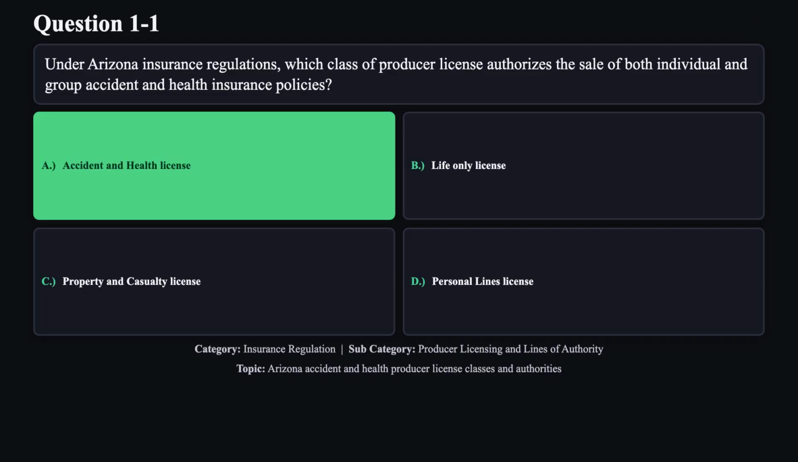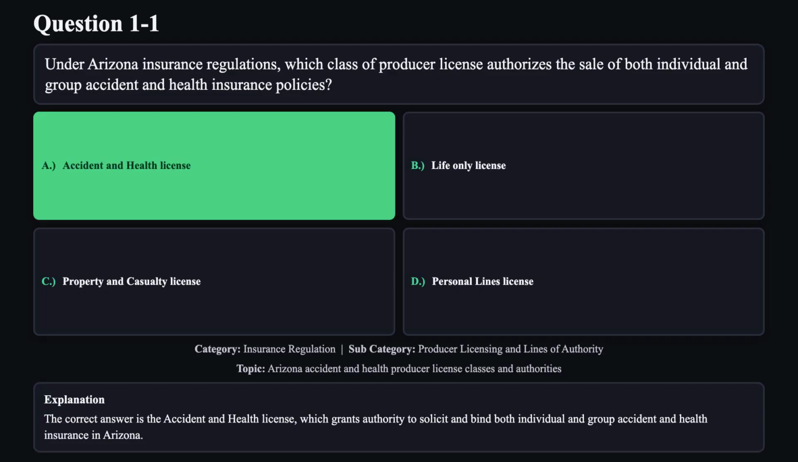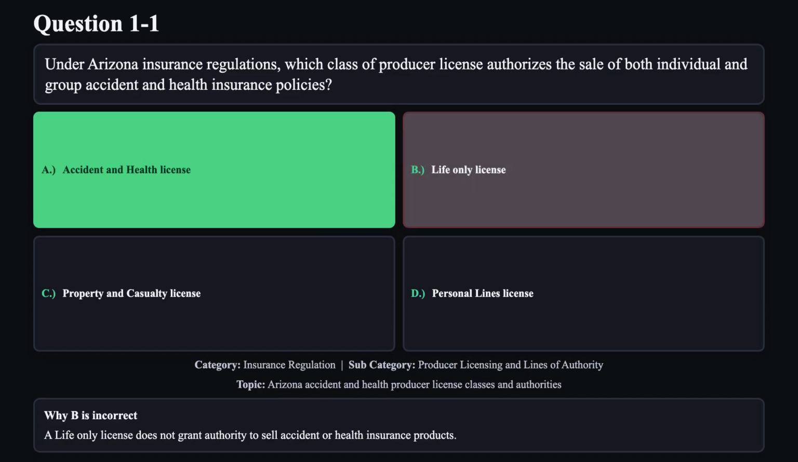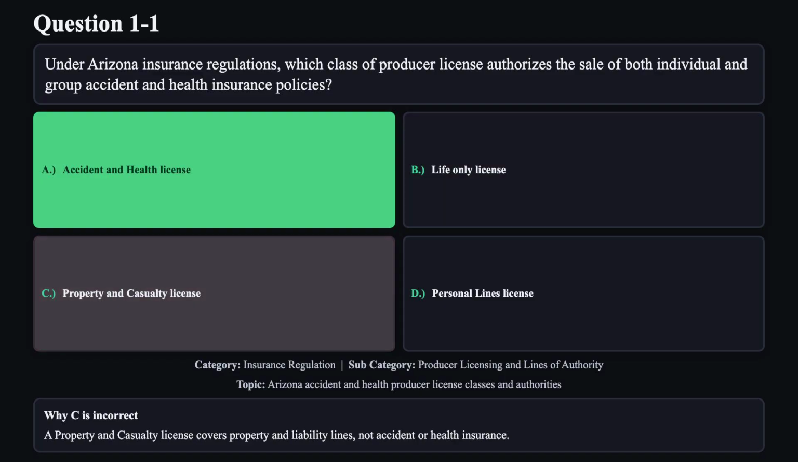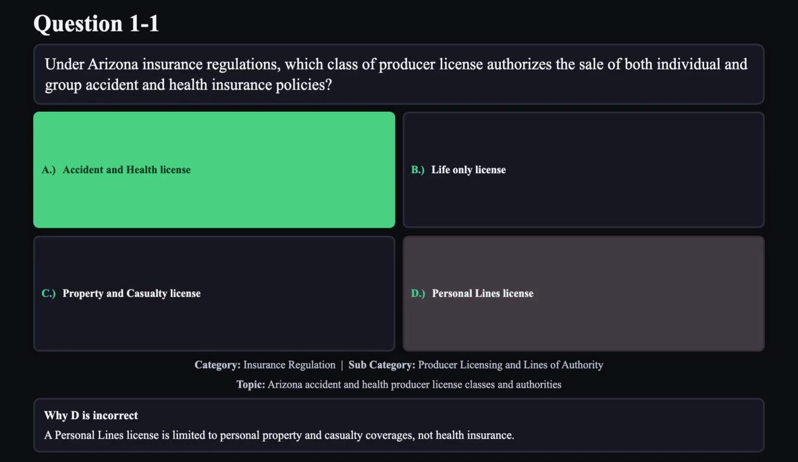The correct answer is A. The correct answer is the Accident and Health License, which grants authority to solicit and bind both individual and group accident and health insurance in Arizona. Reason B is not correct. A life-only license does not grant authority to sell accident or health insurance products. Reason C is not correct. A property and casualty license covers property and liability lines, not accident or health insurance. Reason D is not correct. A personal lines license is limited to personal property and casualty coverages, not health insurance.